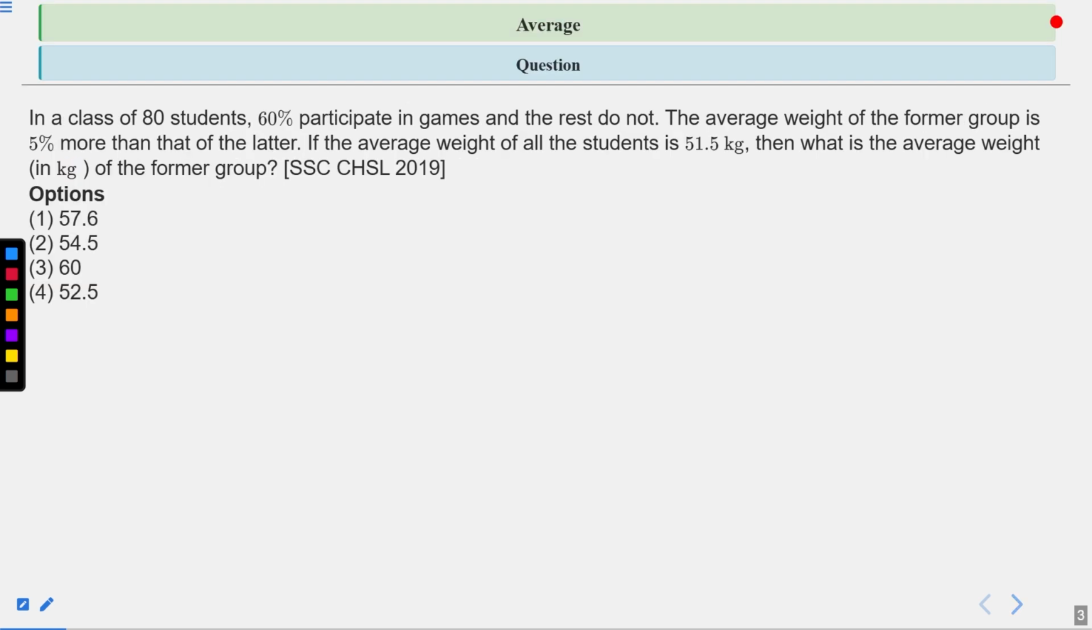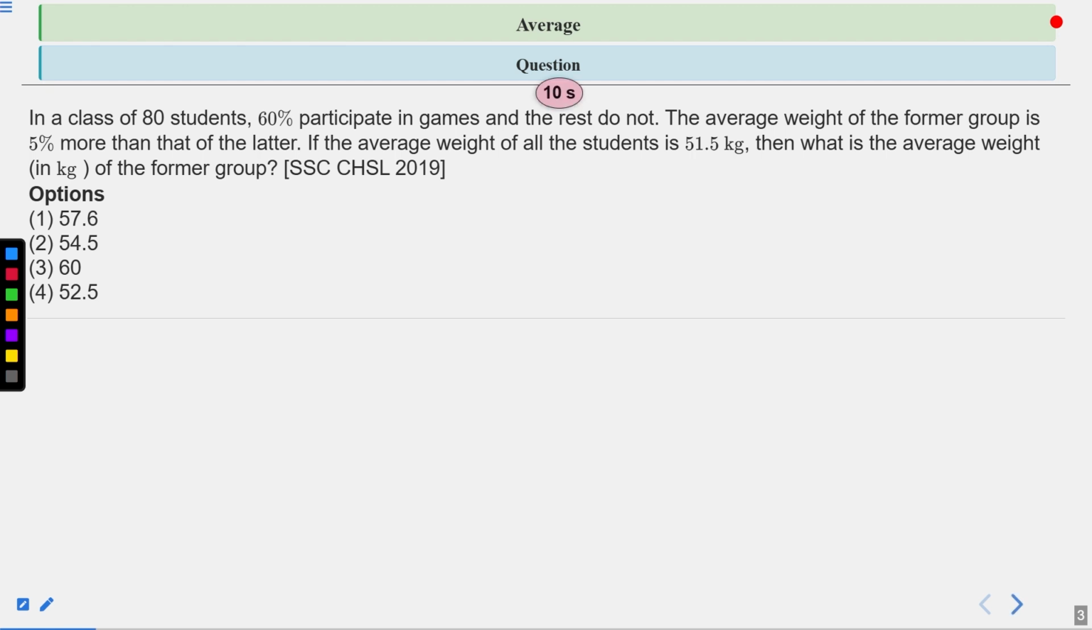Now see the question. In a class of 80 students, 60% participate in a game and the rest do not. The average weight of the former group is 5% more than that of the latter. If the average weight of all the students is 51.5 kg, then what is the average weight in kg of the former group? This question was asked in the SSC CHSL exam in 2019. There are four options. First one is 57.6 kg, second is 54.5 kg, third one is 60 kg and fourth one is 52.5 kg.